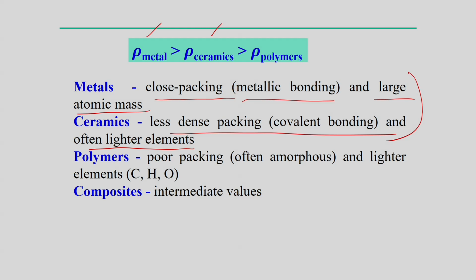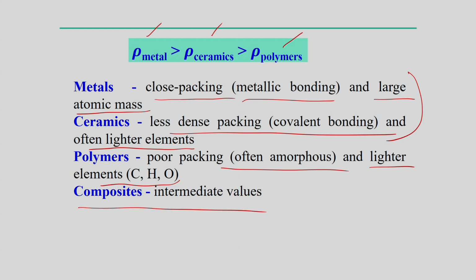If you look into the polymer also, the packing of the atoms is not good in this case, and it often creates the amorphous structure, which is equivalent to a kind of glass structure, and lighter elements normally form carbon, hydrogen and oxygen as compared to the metals. So, therefore, polymer has in these cases the least density, and of course, composites have some intermediate value.